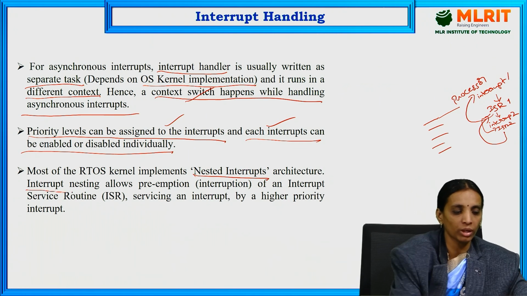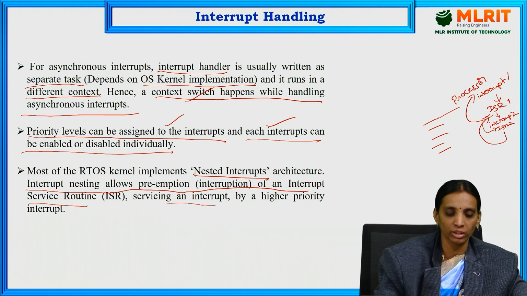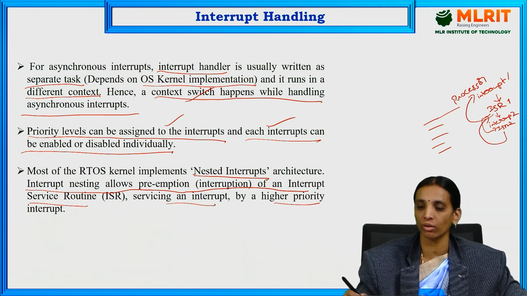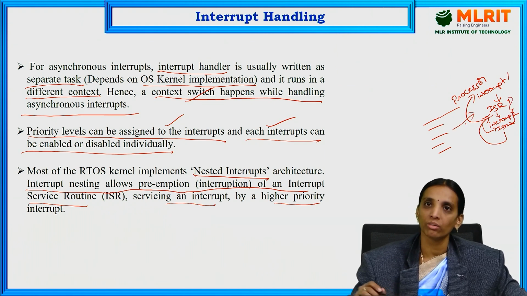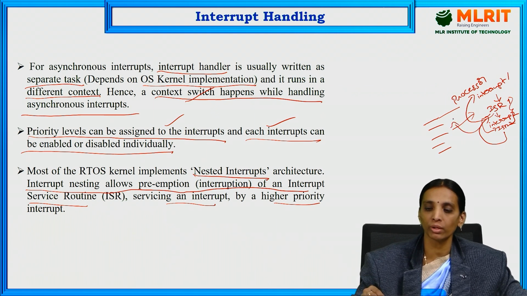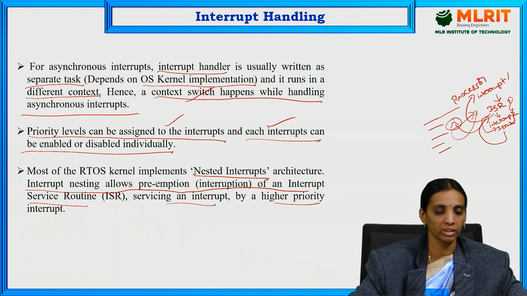Interrupt nesting allows preemption of an interrupt service routine by a higher priority interrupt. If a higher priority interrupt occurs in between these two interrupts, it will take priority. The process execution will stop at that particular interrupt and go to the higher priority interrupt, and after execution of the higher priority interrupt service routine, it comes back to the main program. So this is called nested interrupts.